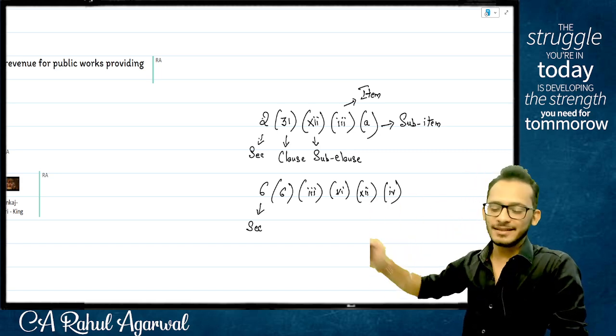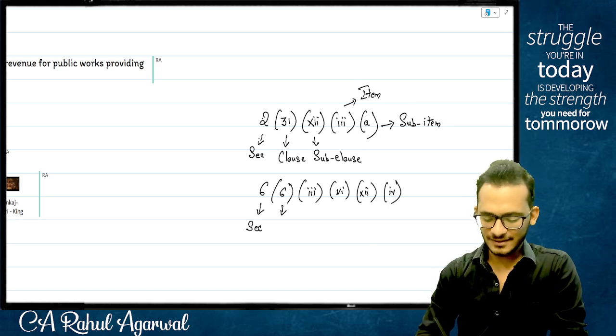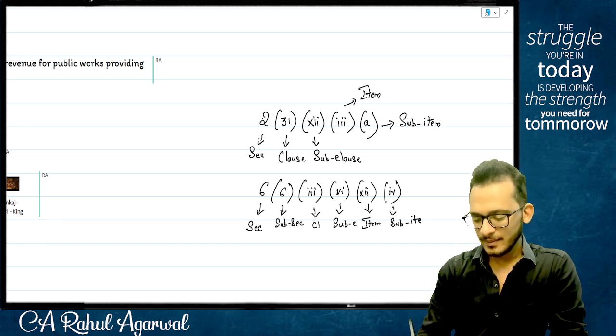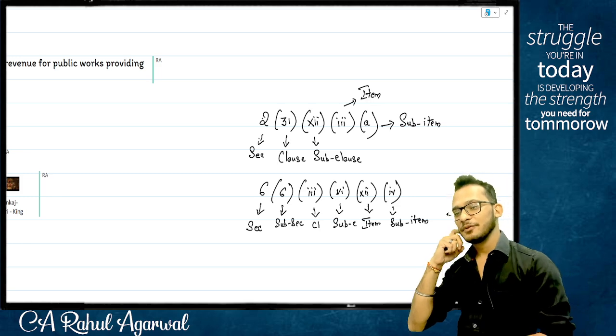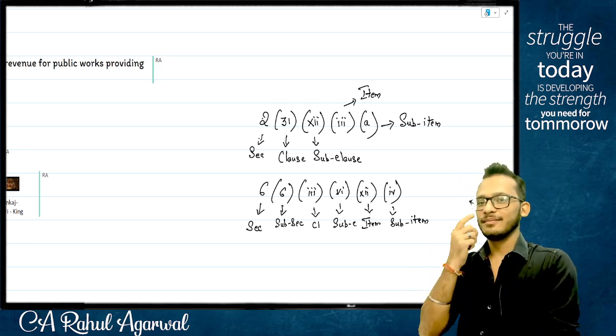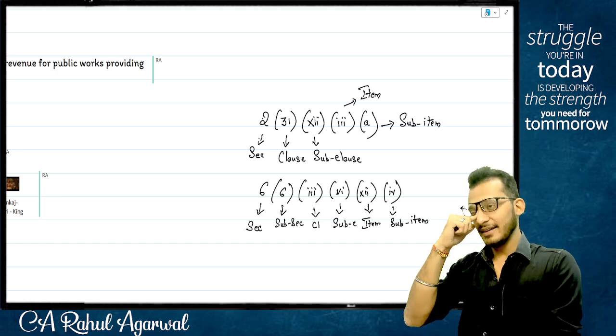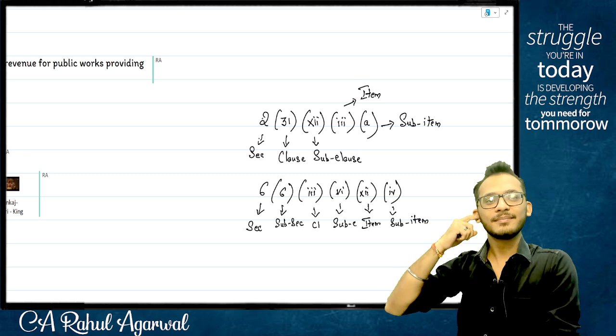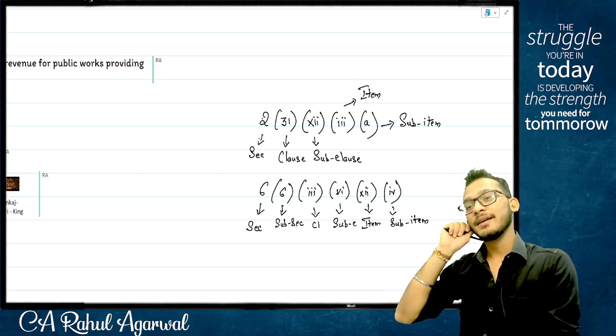People, it is section 6, subsection 6, clause 3, subclause 6, item 12, subitem 4. Subitem 4. What exactly went wrong? Why did something become a clause there and why did something become a subsection here?